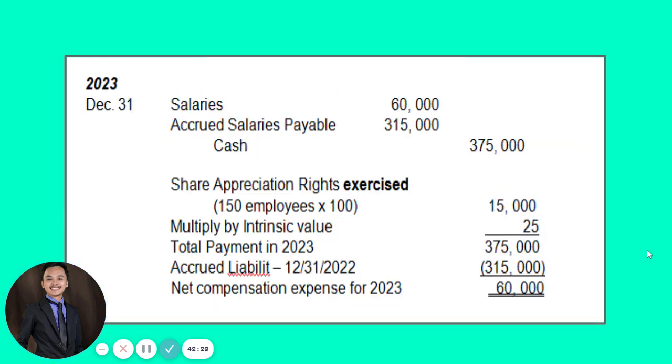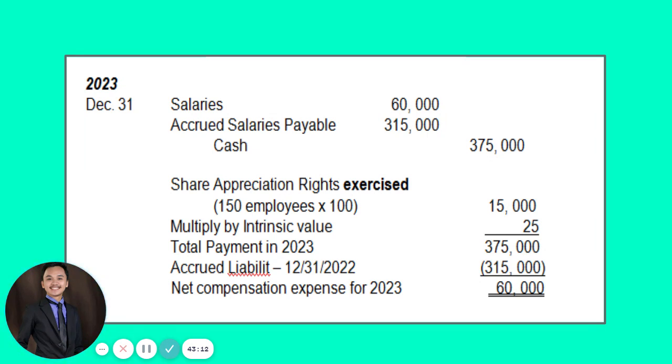On 2023, this is the last year where the remaining 150 employees will be exercising their share appreciation rights. So we have the exercise of 150 employees times 100 share appreciation rights per employee. We have 15,000 in total times the intrinsic value of 25, so we have a total payment of 375,000. But we have an accrued liability recorded as of December 31, 2022 of only 315,000.